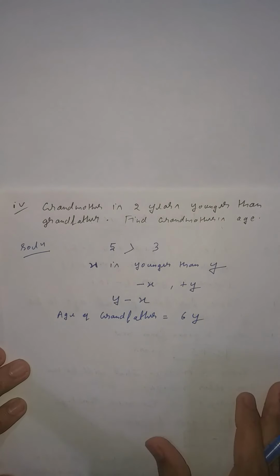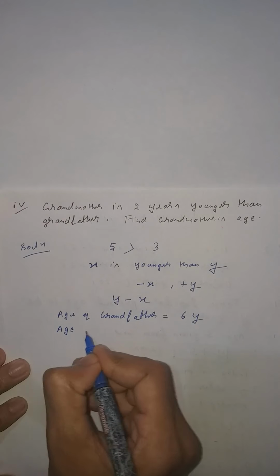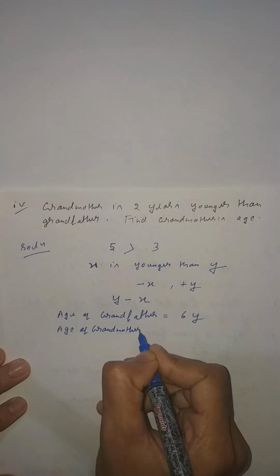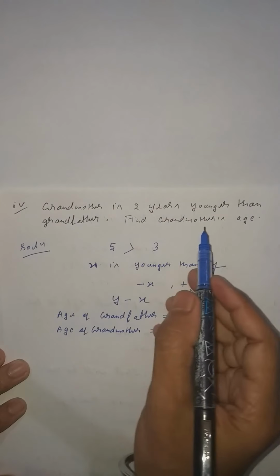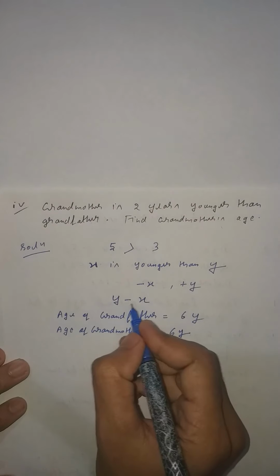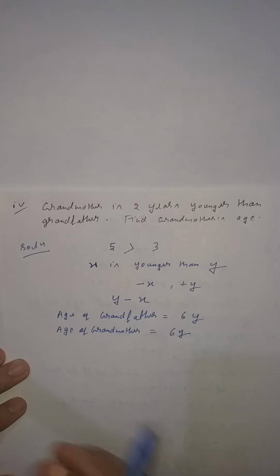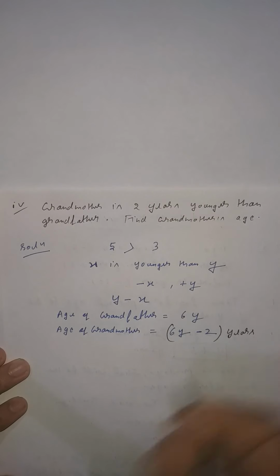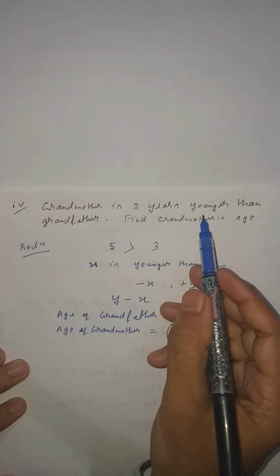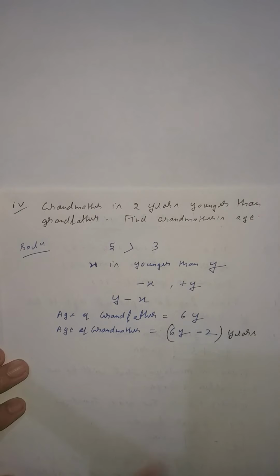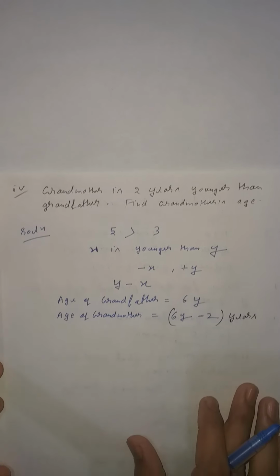You know that. Okay. Now age of grandmother equals, what is given? Grandmother is 2 years younger than grandfather. Younger means small. So you will write down 6y. Now younger means minus sign, because younger means small, so you have to subtract 2. So this is the age of your grandmother. Clear student? If in the question it was mentioned 2 years elder, then elder means greater, so you have to use plus sign. Clear student? Now come to the next question.